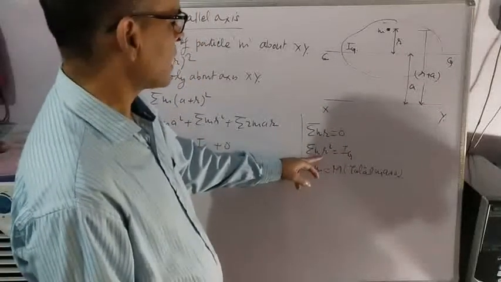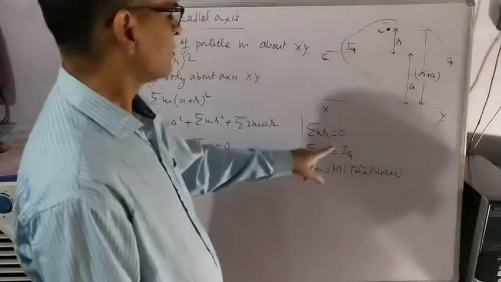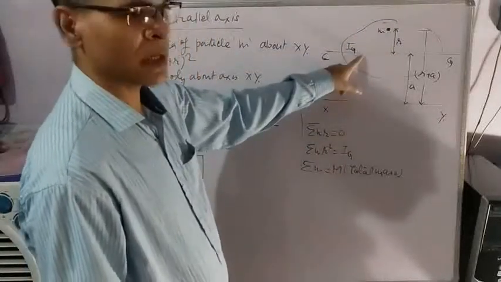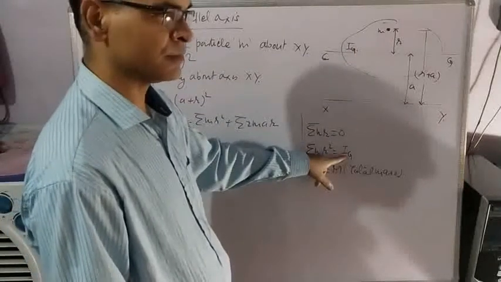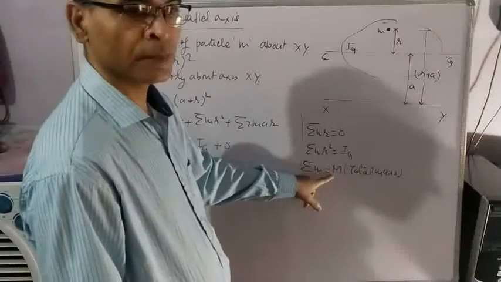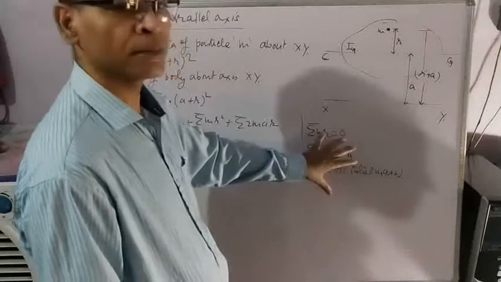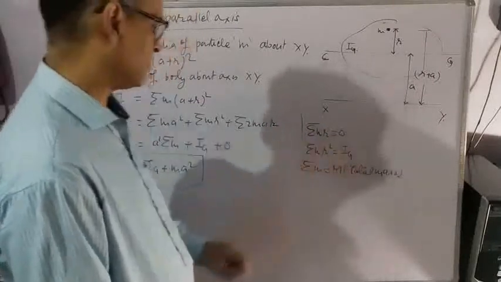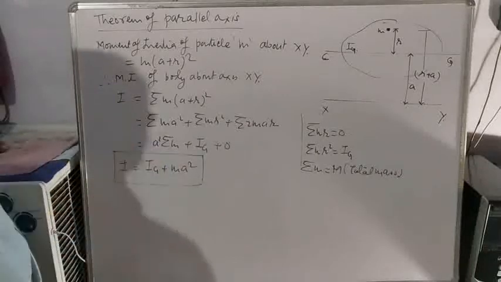Sigma mr square is moment of inertia about axis passing from CG. So this value can be written as IG. Sigma m is sum of masses of all the particles, so this value becomes total mass, that is capital M. So we can write I is equal to Ig plus Ma square,